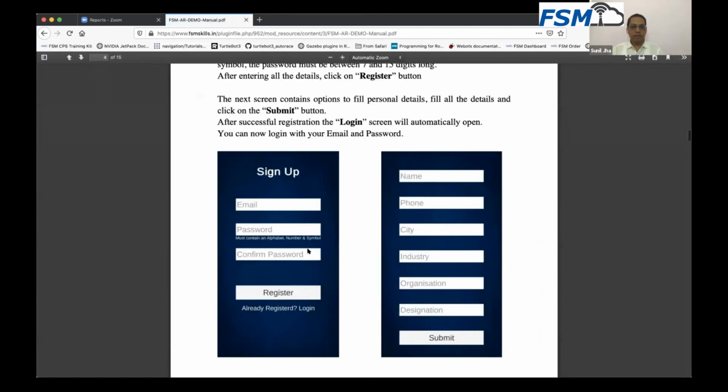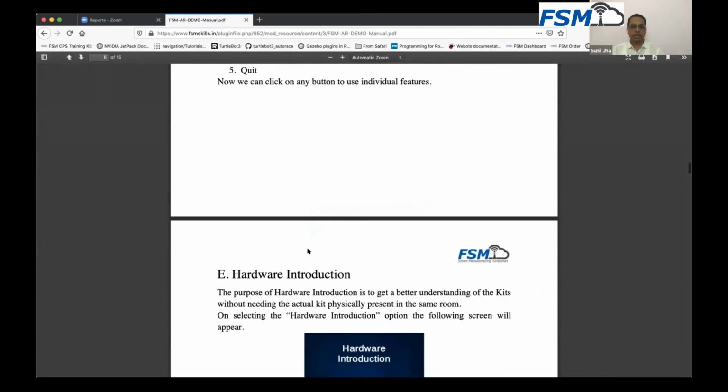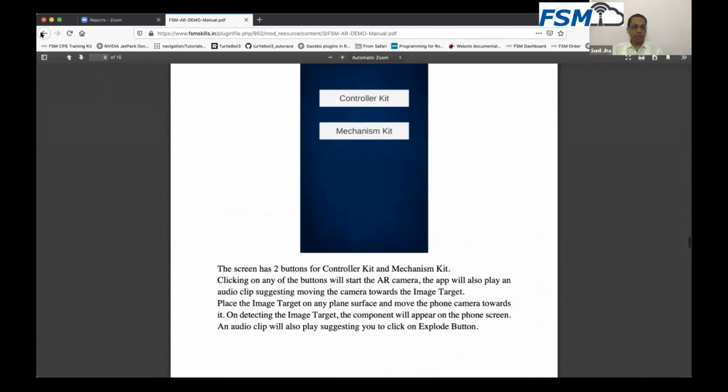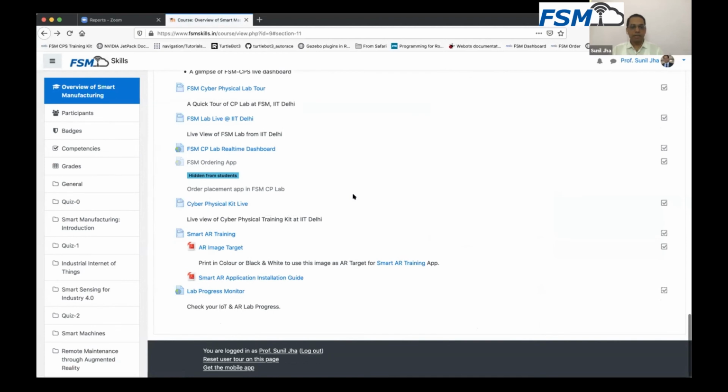Here you can go through the instructions on how you can install this app and what kind of activities you can do with it, so that you will be able to experience the same kit which we have created for learning smart manufacturing, and do experiments on it also. Without owning any physical kit, without even interacting with the physical kit, you will be able to use this augmented reality kit through your mobile itself. You can play around, learn some of the concepts through it, and do some experiments on this kit.